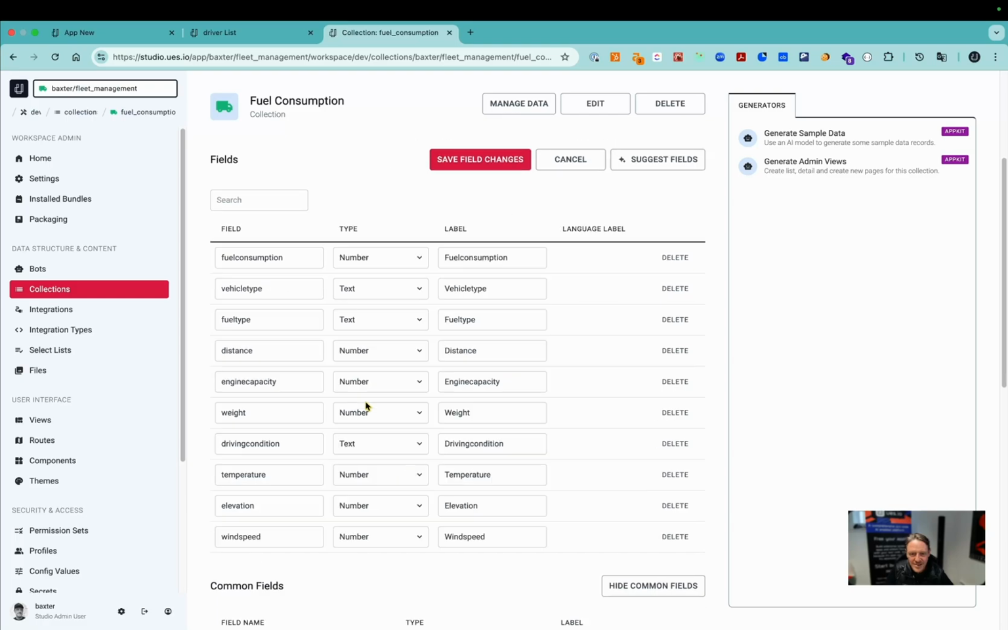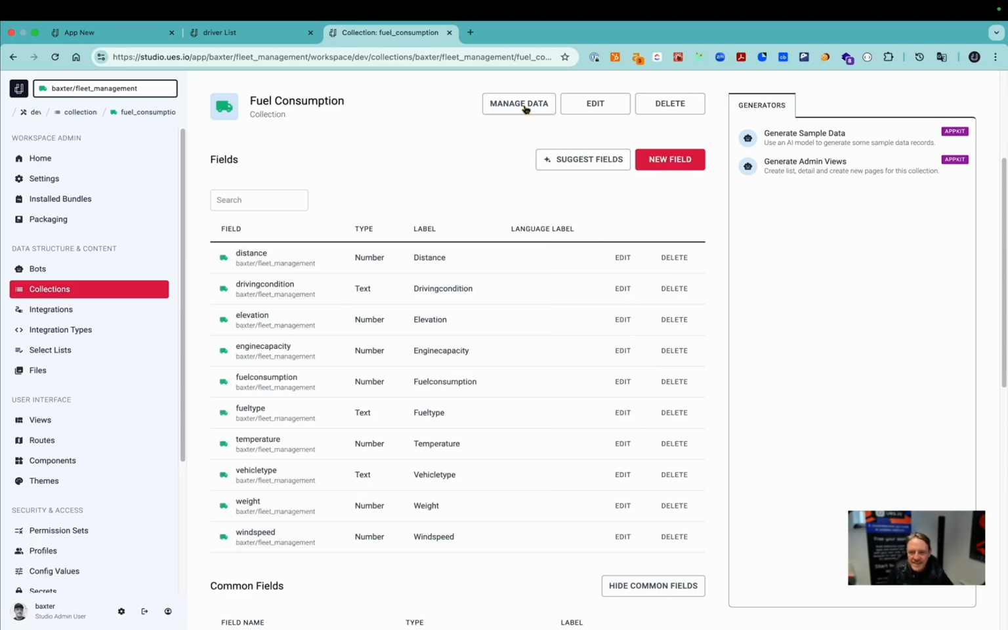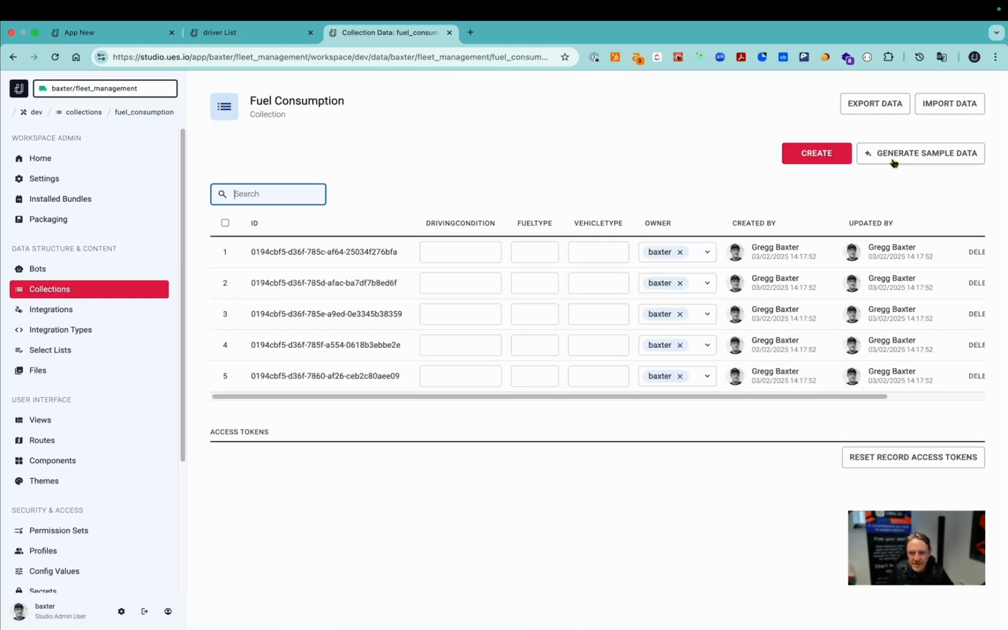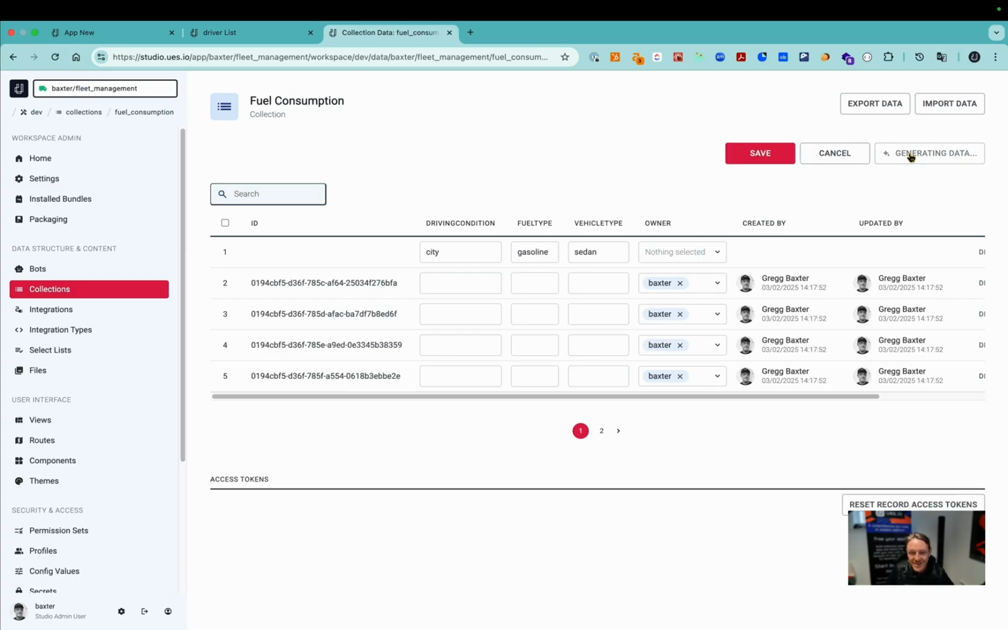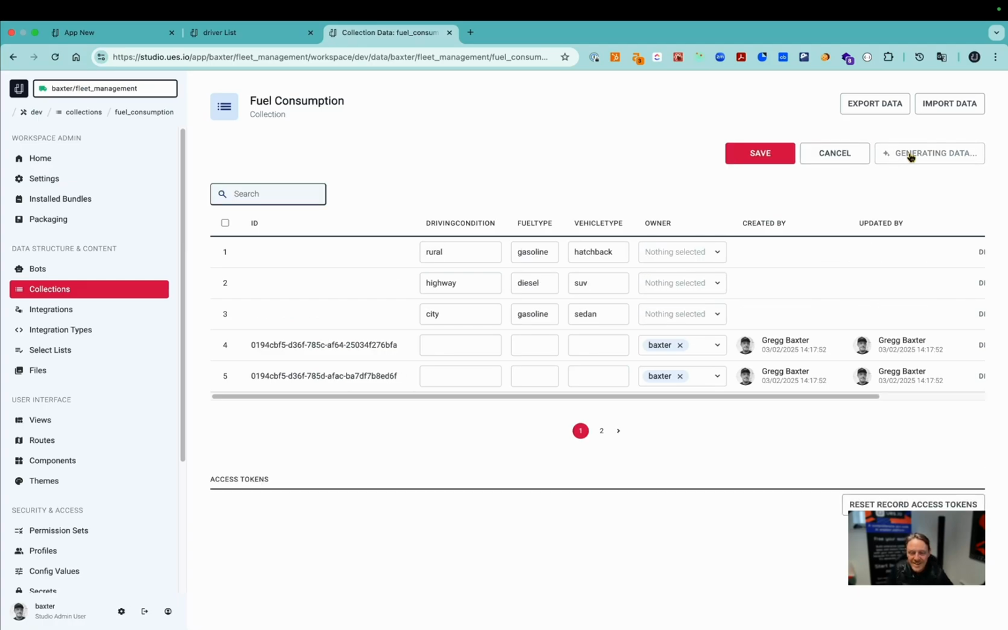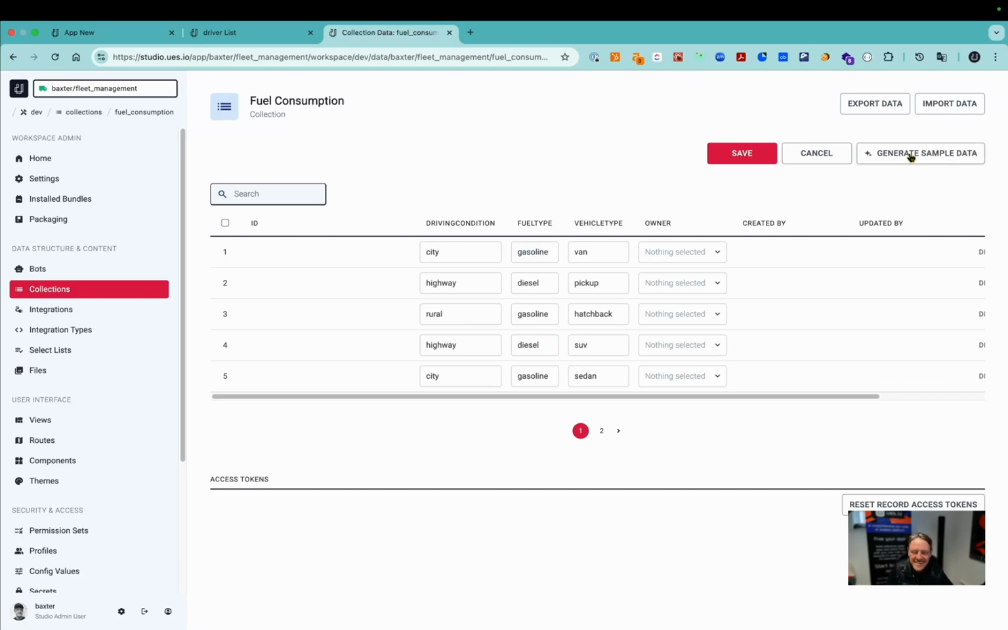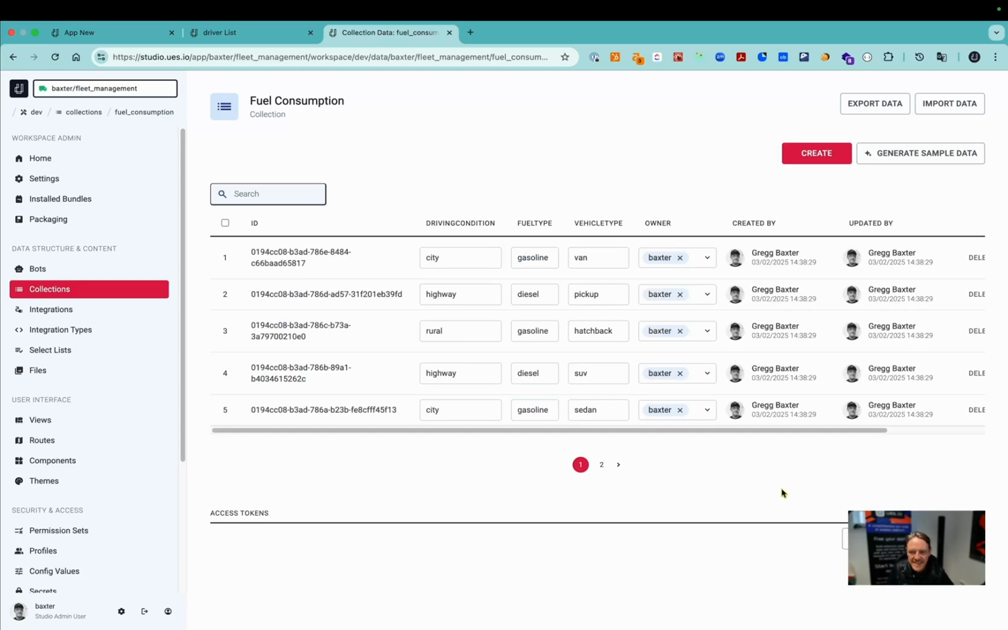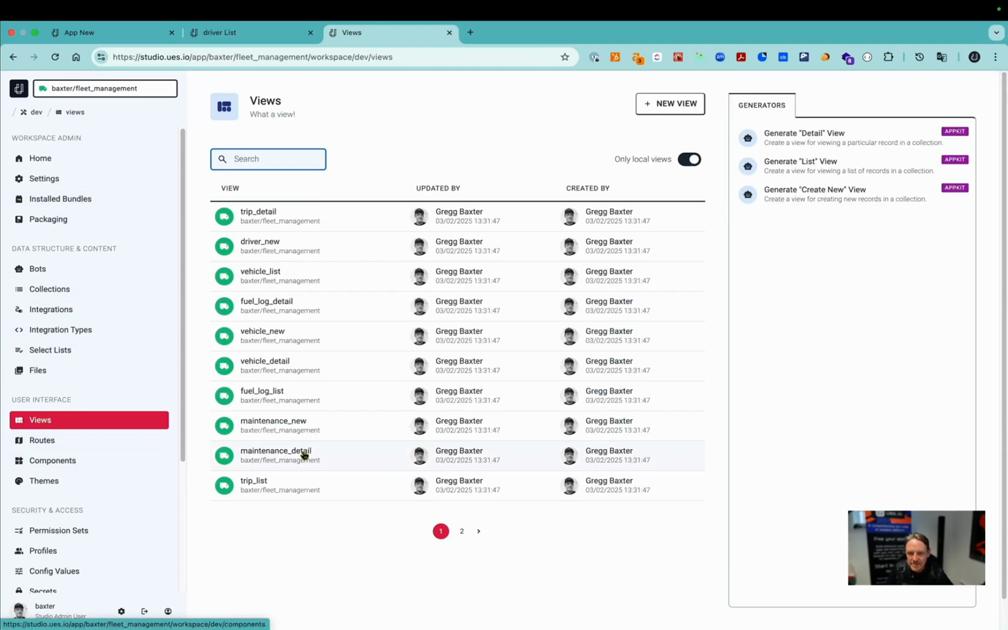I'm using AI to suggest the fields for me. Wow, great fields. I would never have thought of those fields. I need those fields. I can delete them or change them, but I'm going to keep them because I think they're pretty good. Now I'm going to go to manage data, and I'm going to generate sample data for my collection, so that I've got something to see when I build my views, not just blank screens. So here we go. I've created the sample data. I'm saving it.